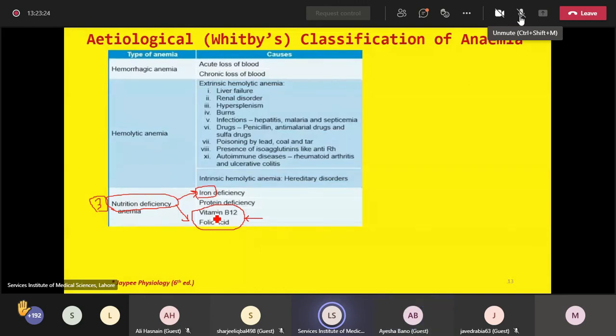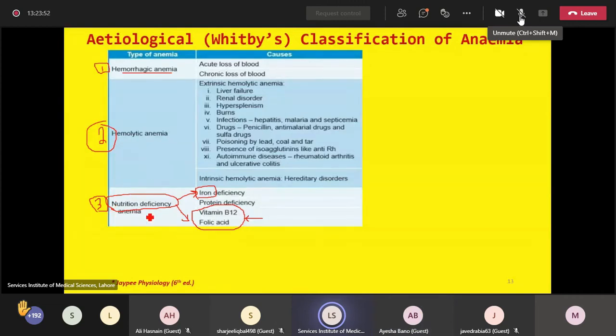So we have discussed so far three etiological factors. Number one, deficiency of RBC count or reduced RBC count due to blood loss, hemorrhagic anemia, whether acute or chronic, whether physiological or pathological. Similarly, hemolysis or destruction of RBCs may lead to anemic picture, and we can call it as hemolytic anemia.